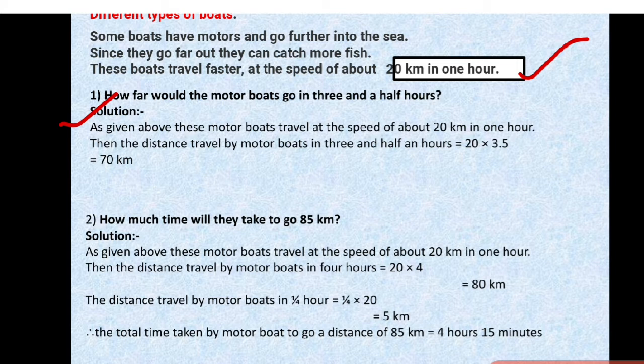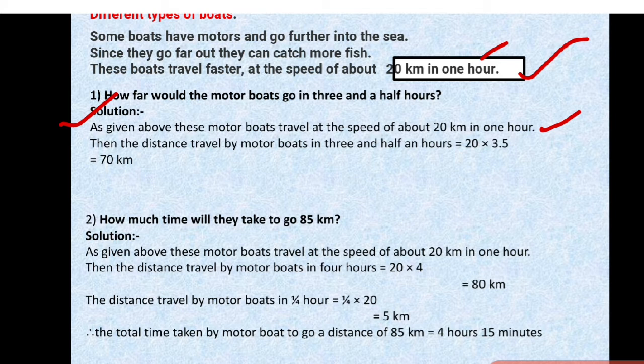For us, what is given? That it can travel 20 kilometers in 1 hour. In 1 hour, how much distance is traveled? 20 kilometers. Now, they are asking in 3.5 hours, what is the distance covered? As given above, these motor boats travel at a speed of 20 kilometers in 1 hour.